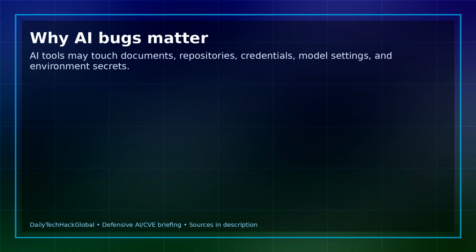For defenders, the point is not to test payloads. The point is to treat AI responses and custom model endpoints as untrusted input. Update the extension from the upstream project, disable it where a fix is not deployed, and be cautious with research PDFs or model endpoints that are not trusted.